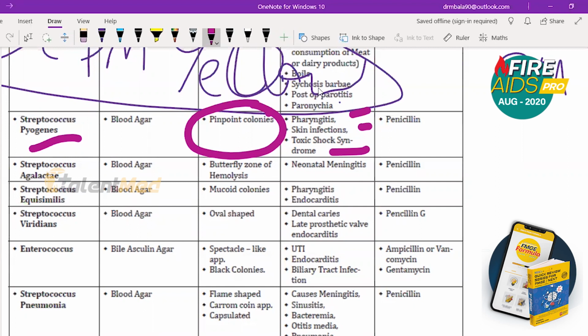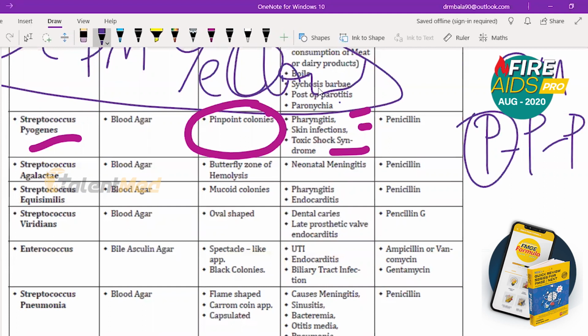Okay, so pyogenes, one point I want you to remember is P, P, P. P is for pyogenes, P is for pinpoint colony, P is for pharyngitis. So this is very important. Then I want you to remember sore throat. Pharyngitis causes sore throat.